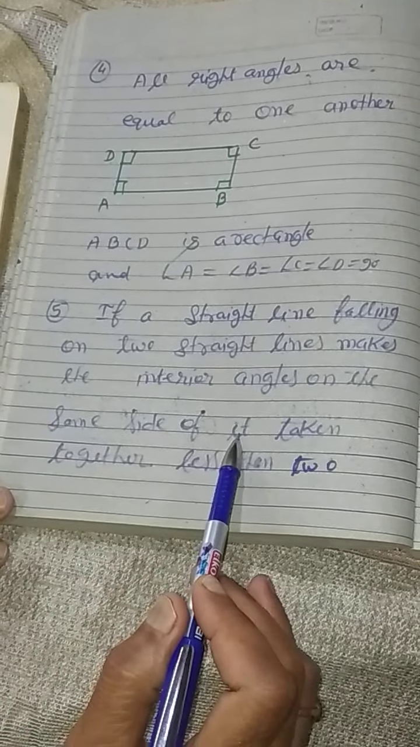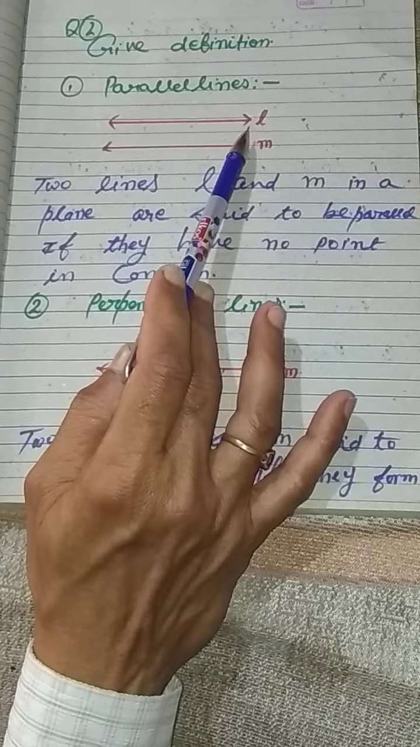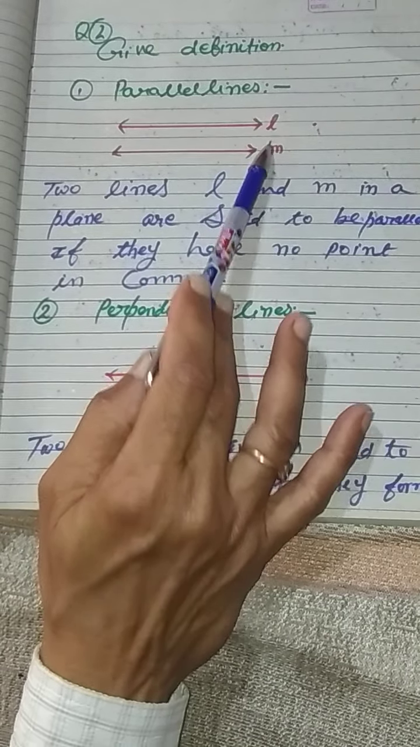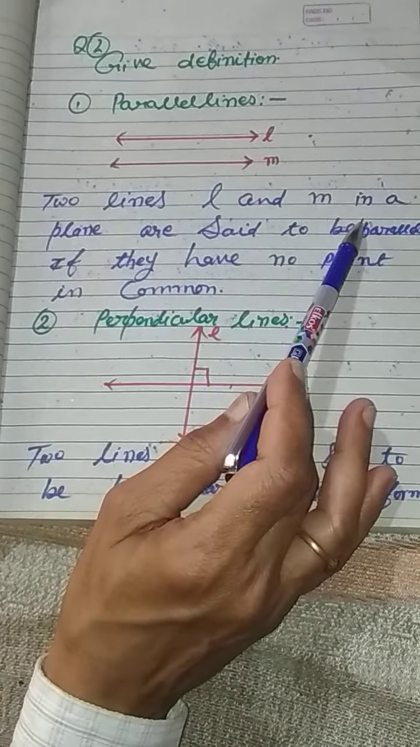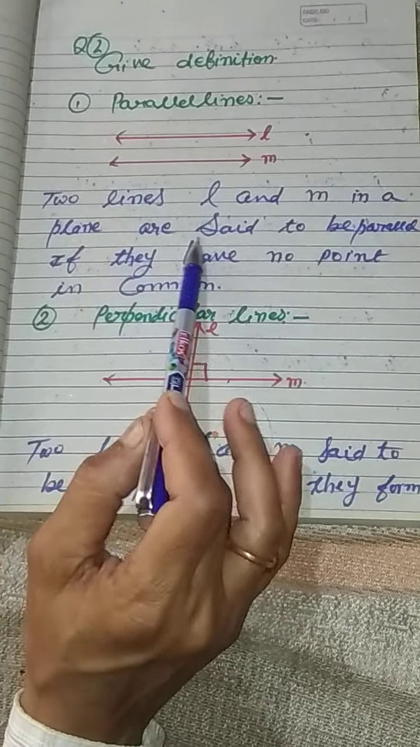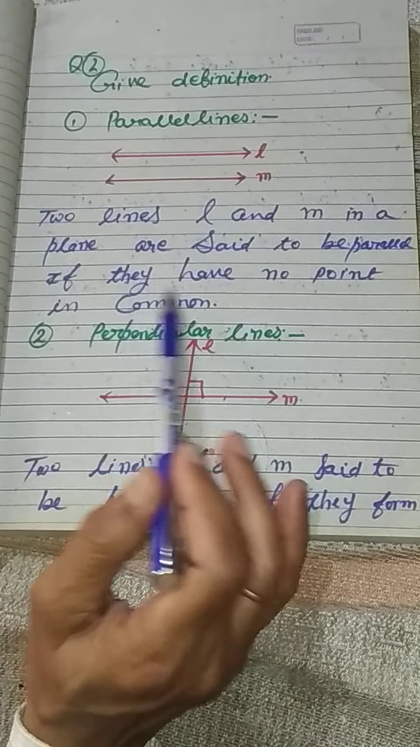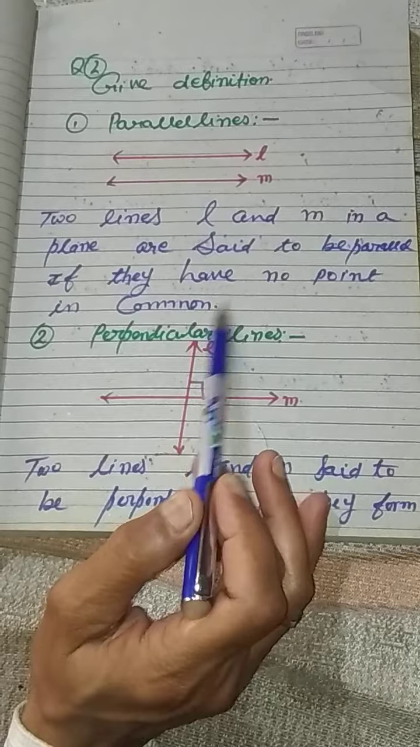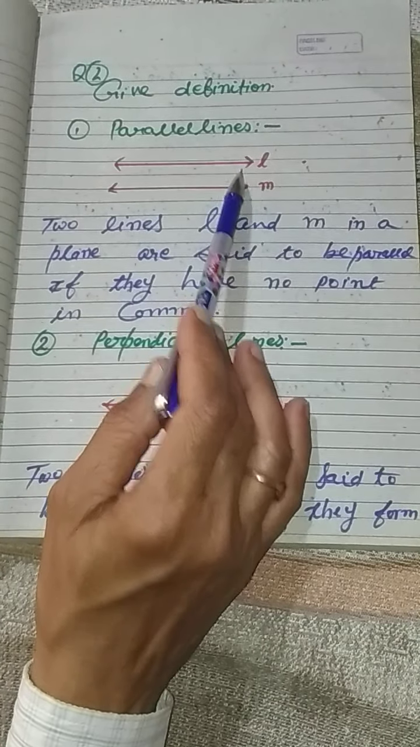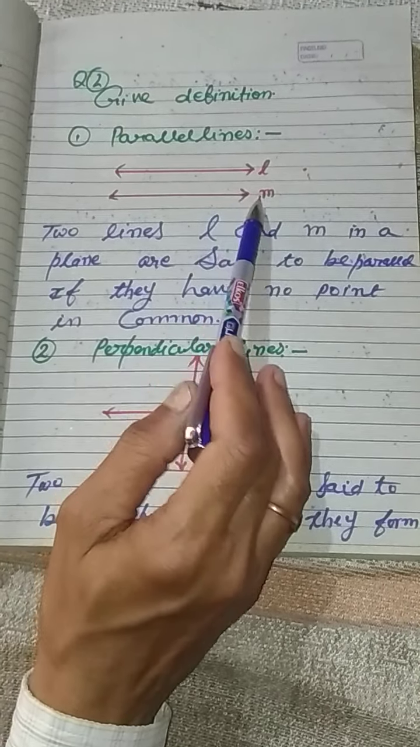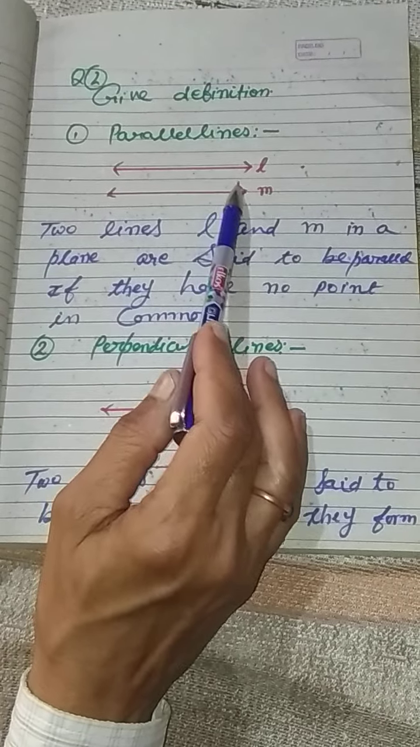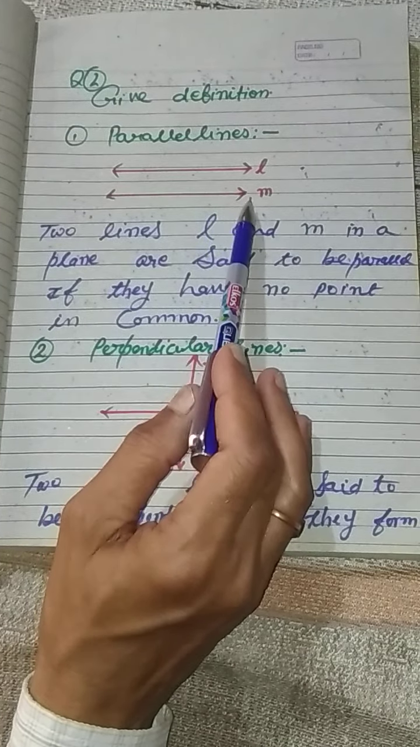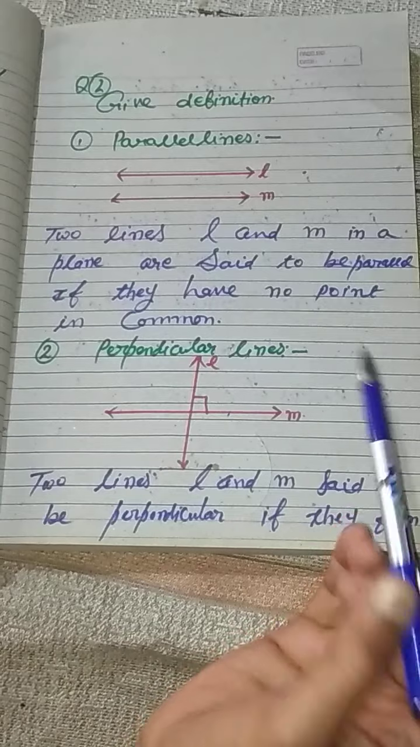Now question number 2. In this question, we have to give the definitions. Firstly, the definition of parallel lines. You can take two lines L and M. Two lines L and M in a plane are said to be parallel if they have no point in common. If the two lines don't have any common point, then they are parallel.